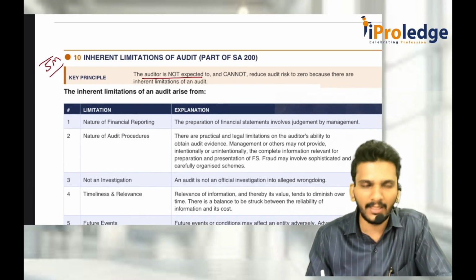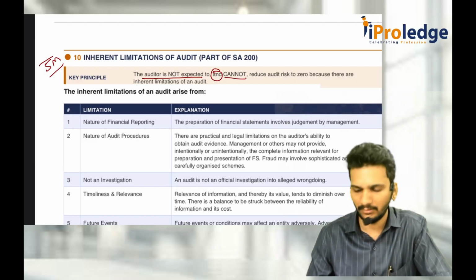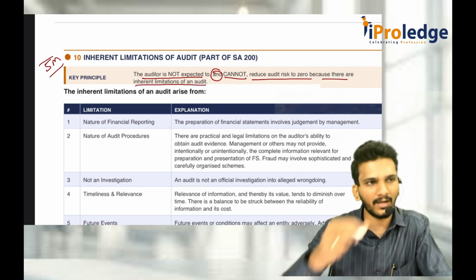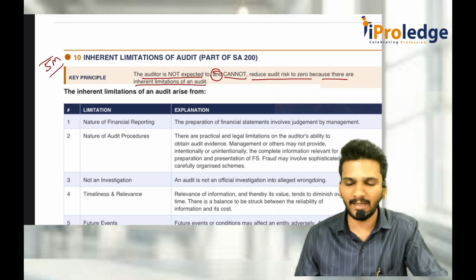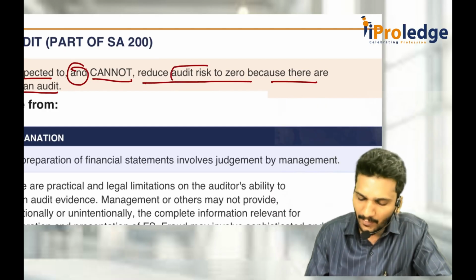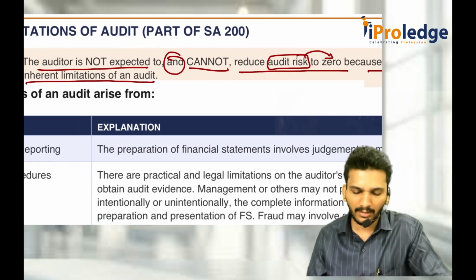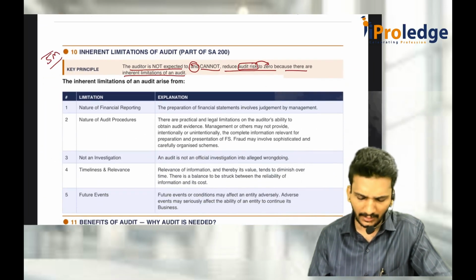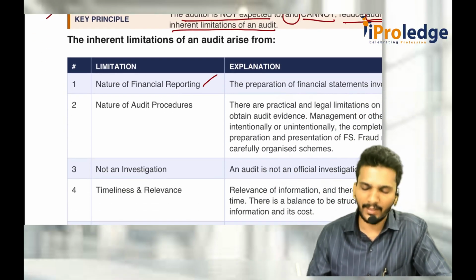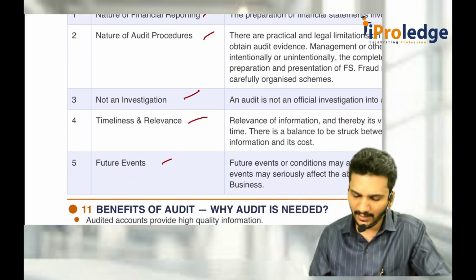Nobody is expecting the auditor, and even the auditor cannot, reduce the audit risk to 0, because there are inherent limitations of an audit. What is audit risk? We have a separate chapter, we will discuss it there. Sir, what are those inherent limitations? There are 5 limitations: nature of financial reporting, nature of audit procedure, it is not an investigation, timeliness and relevance, and future events.